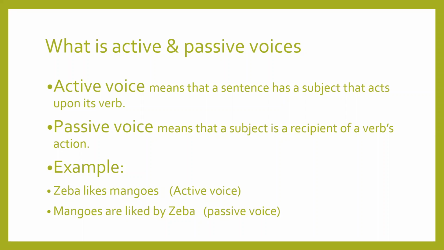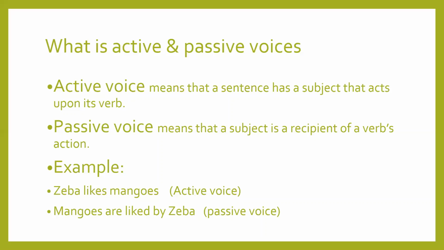So when we change the place of subject and we put object at that place, the sentence becomes mangoes are liked by Ziba. Mangoes, because mangoes are in plural, so we are using are, liked third form. It is a common rule in all active passive that we use third form of verb or past participle. Mangoes are liked by Ziba.